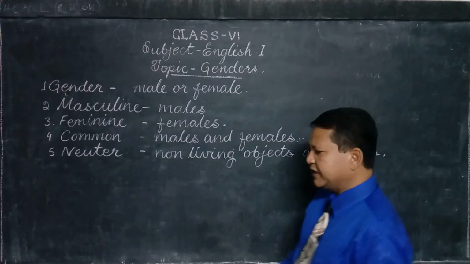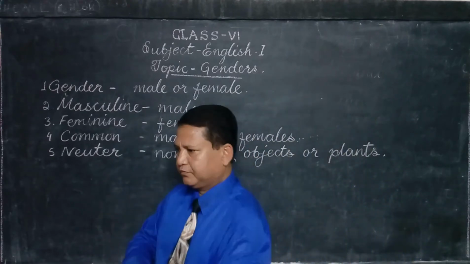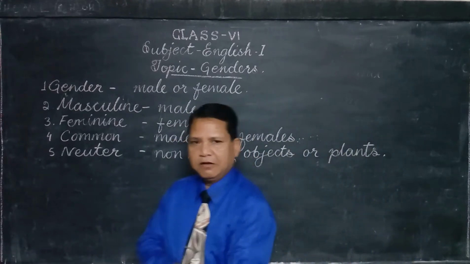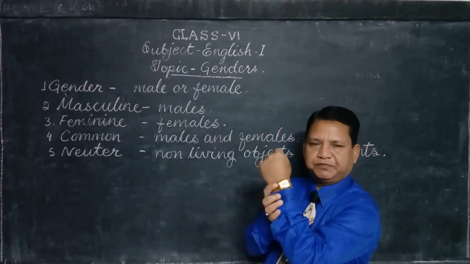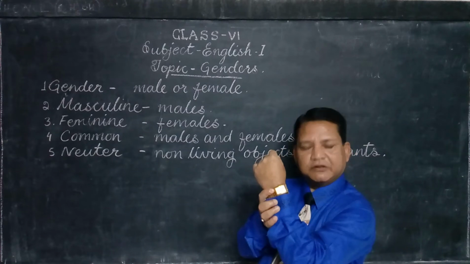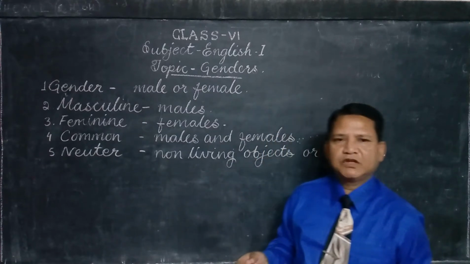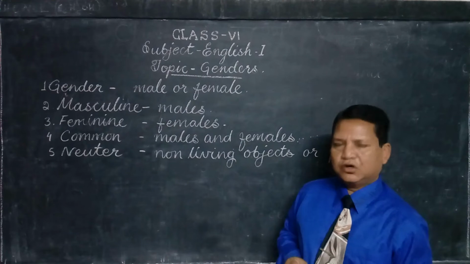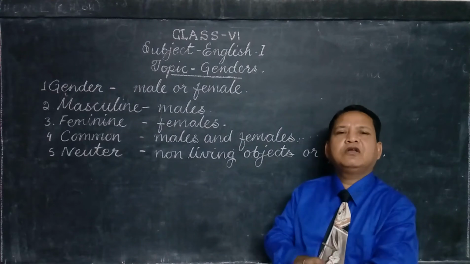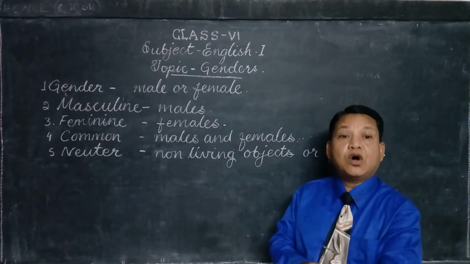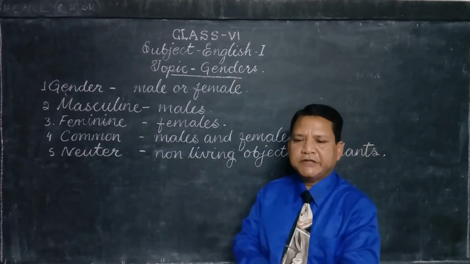Take the example of this watch. See, I have a wristwatch. It is a wristwatch. It is neither masculine nor feminine nor common. It is a non-living thing. It is an object, so it is neuter.